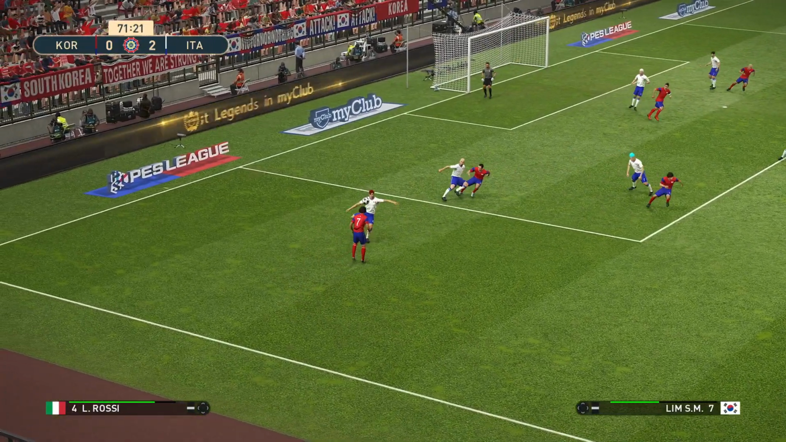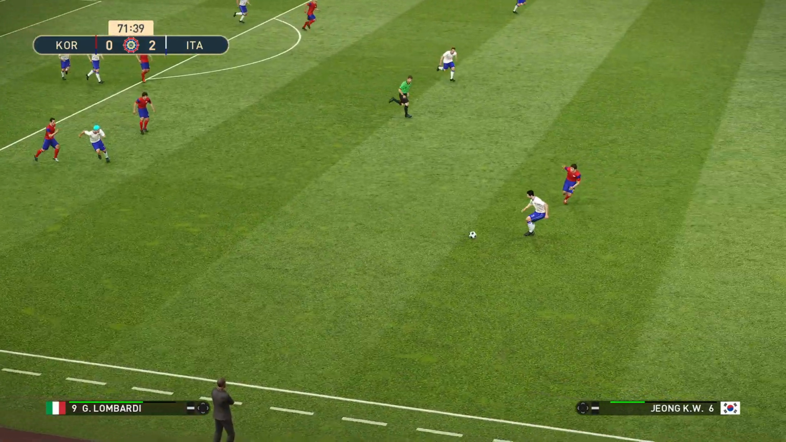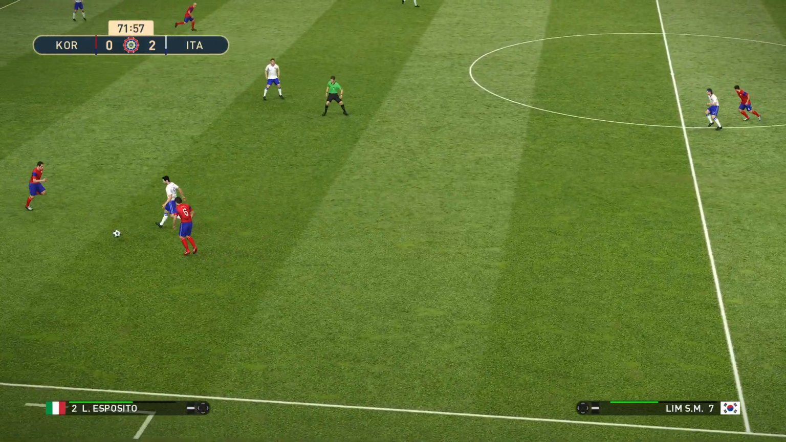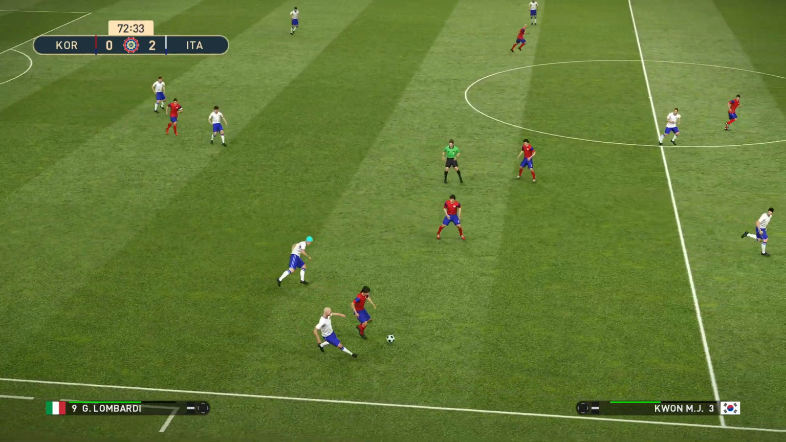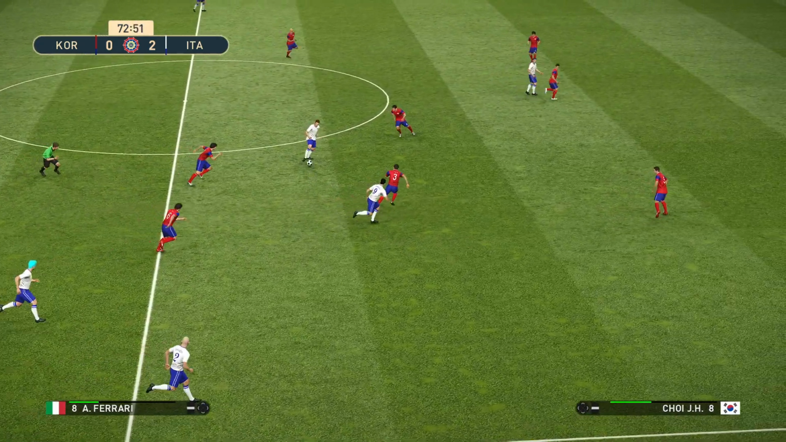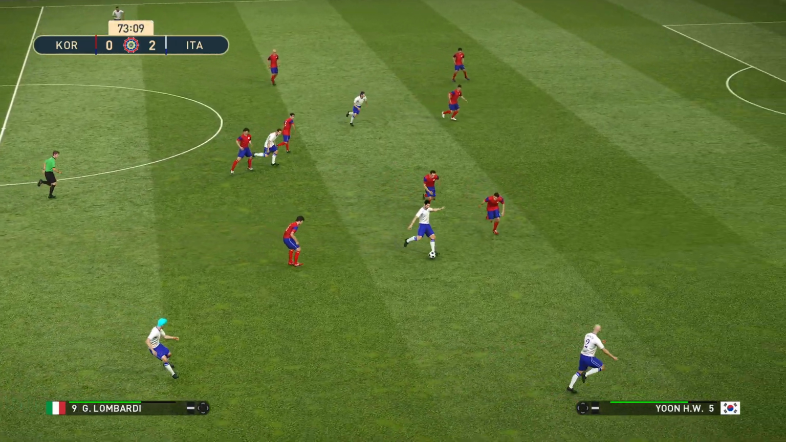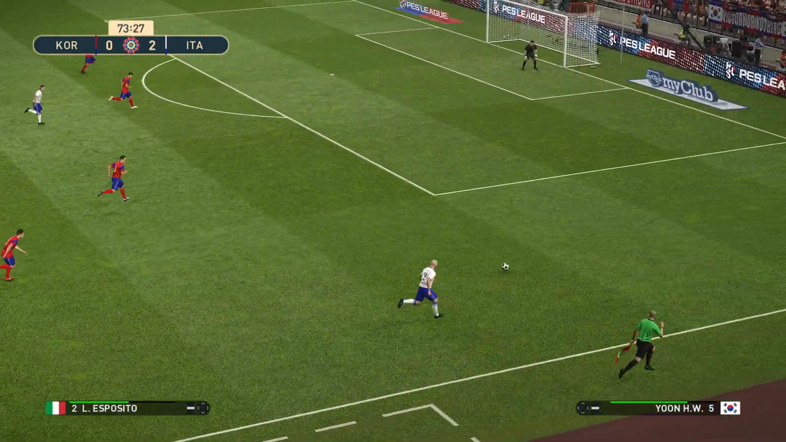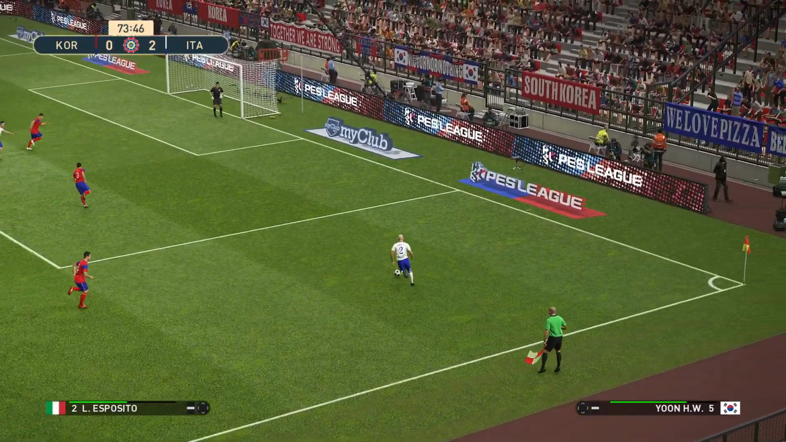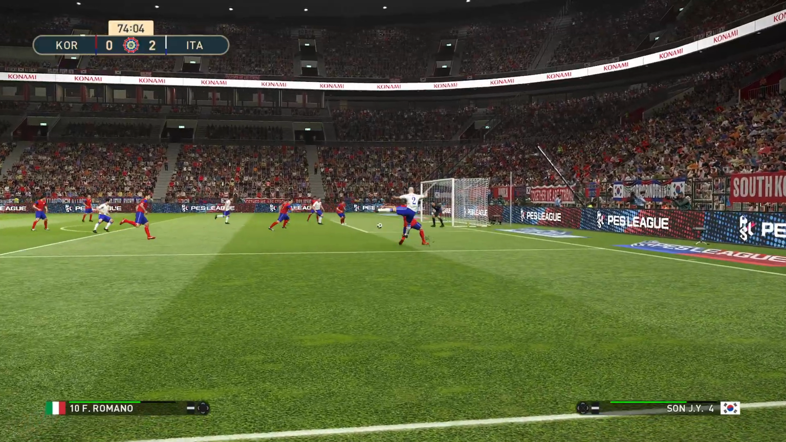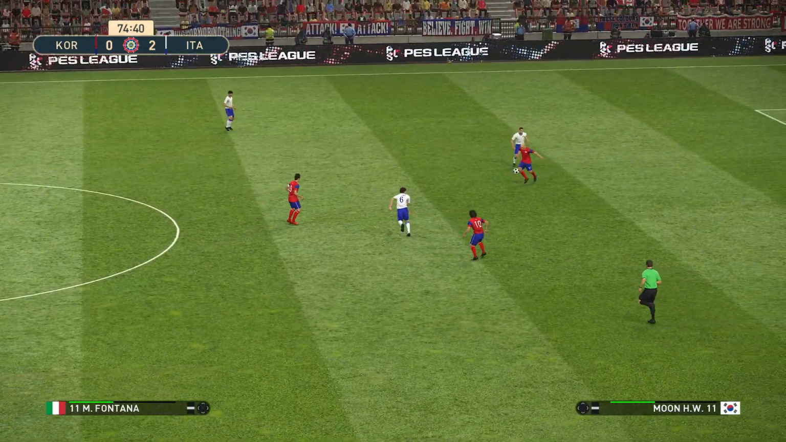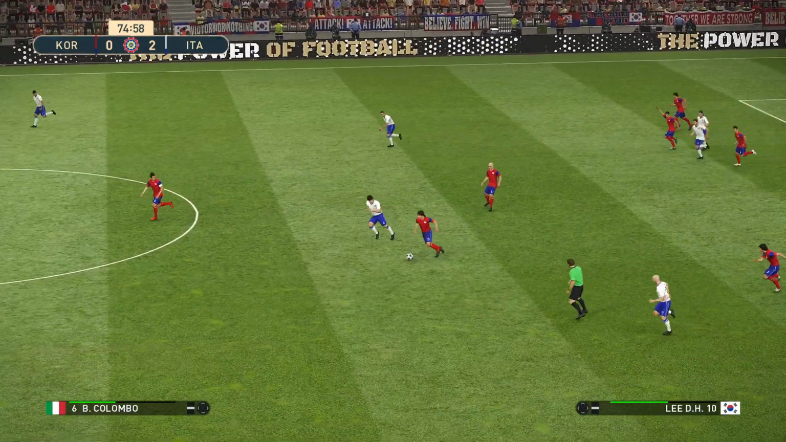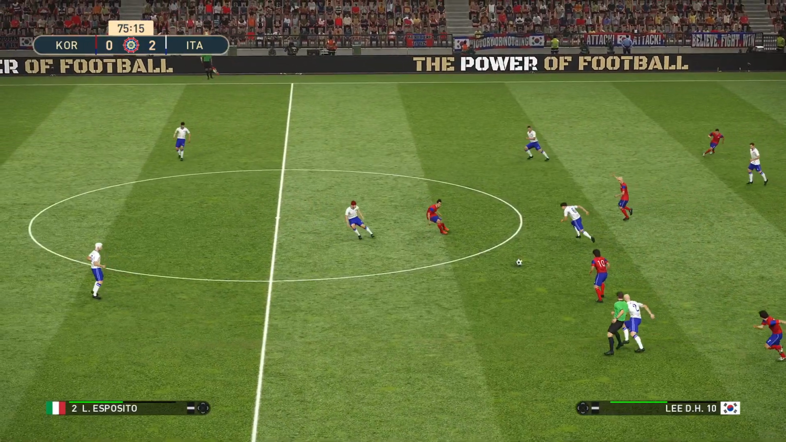Lim. And Rossi clears it up the field to Lombardi. Lombardi back to Esposito. Ferrari. Lombardi. Now here's Esposito. He's got lots of space here. He's got time to pick somebody in the box. Plays the low cross. And it's cleared out. Moon gets to this. He plays it to Lee. 15 minutes remaining.